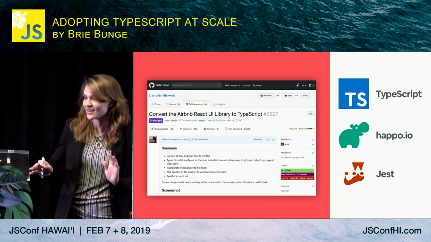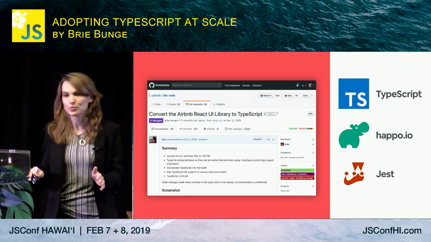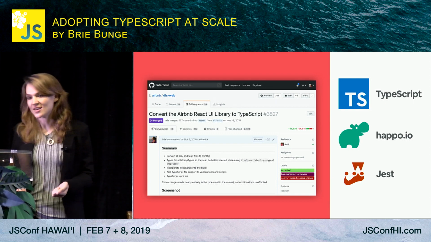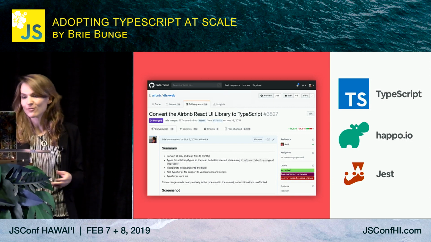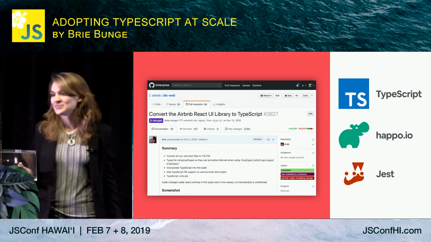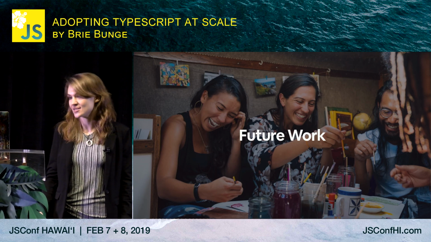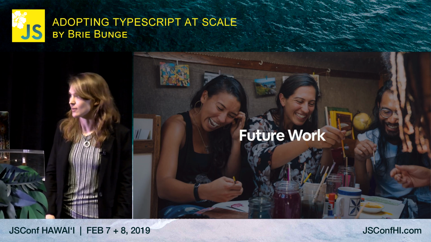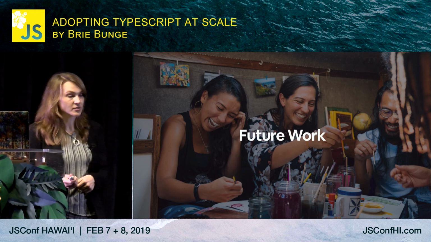In case that PR line count looks a bit scary, with the TypeScript compiler, Happo for visual regression testing, and our Jest tests running in CI, I felt confident that my changes wouldn't break anything. And of course, we made sure the site was still working. No regressions, woo! We have since run tsmigrate in other places, and we're iterating on it, and we're planning on using it across more and more code. We plan to open source it so that you can use it to migrate your code too.